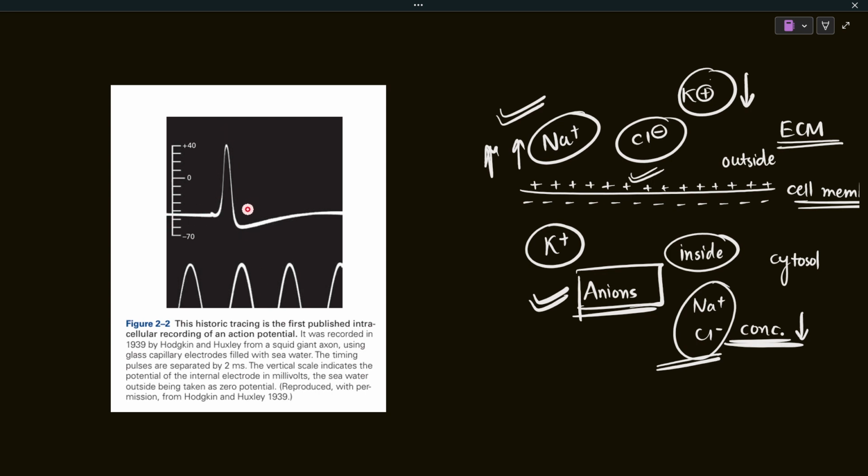Here you can see this was the resting membrane potential when there was no stimulus, and then suddenly the potential increases, and then again it goes back to what it was before. This is what we call the action potential, the change in the potential of the membrane which is going to lead to certain action. This is the layman definition of the action potential. We will be discussing that in great detail in the upcoming lectures. This is how they established the fact that the nerve impulses, the electrical impulses, are conducted in the neurons.